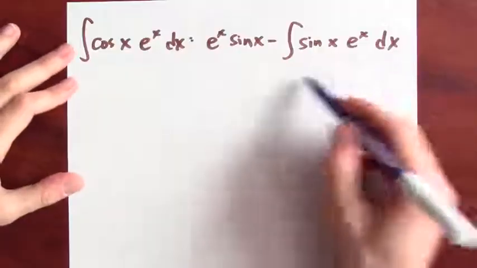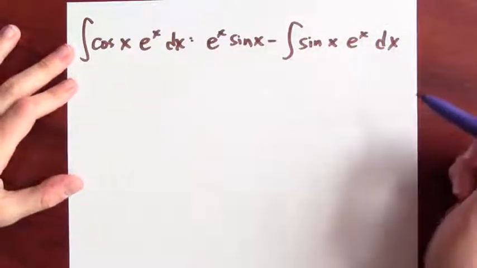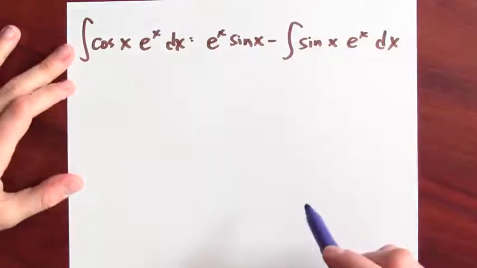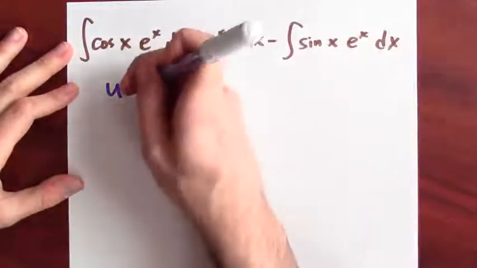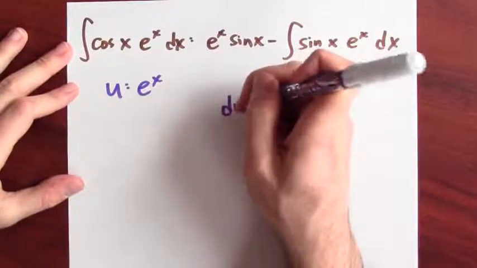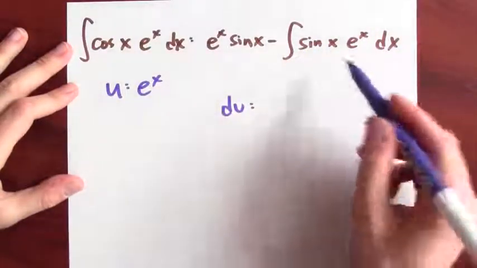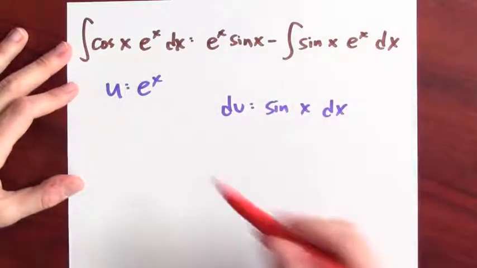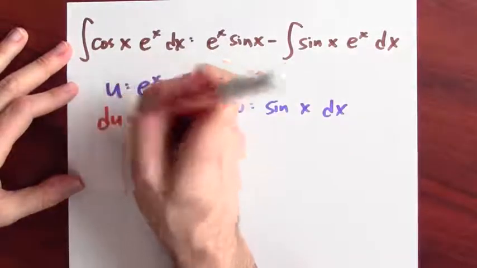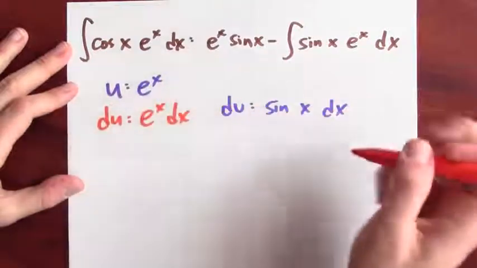Well, that didn't really help matters, but the word of the day is persevere. So let's persevere and transform that integral into yet another monster. So the new monster in this case is this thing here. Let's try the same trick on that new integral. So u will be e to the x again, and dv here will be just what's left over, sine x dx. And in that case, if u is e to the x, then du is e to the x dx.